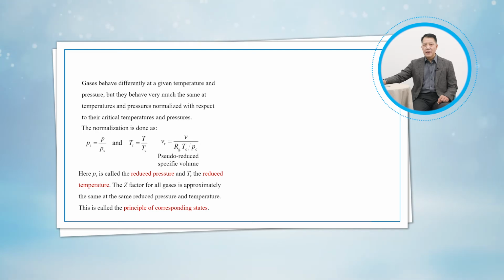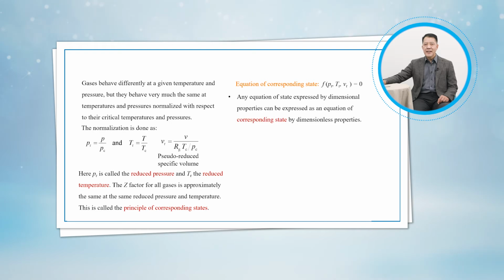This is called the principle of corresponding states. The equation of corresponding state: any equation of state expressed by dimensional properties can be expressed as an equation of corresponding state by dimensionless properties, such as the van der Waals equation.